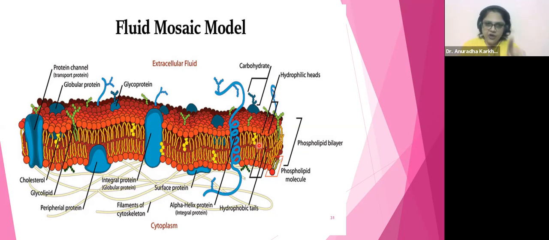So they could be your globular proteins, they could be your glycoproteins, they could be your integral proteins, they could be your surface proteins, they could be your tunnel proteins or channel proteins. जहाँ जहाँ proteins है वहाँ वहाँ से ये हाइड्रोफिलिक सब्सटेंसेस अंदर बाहर करने को स्टार्ट करते हैं. क्योंकि उनको लिपिड अंदर आने नहीं देता है. तो ये देखो बेटा, can you see this channel protein और tunnel protein as we say. Look at this protein channel.